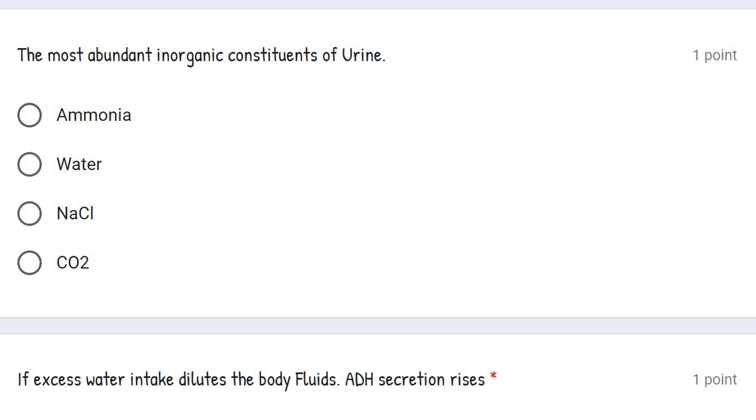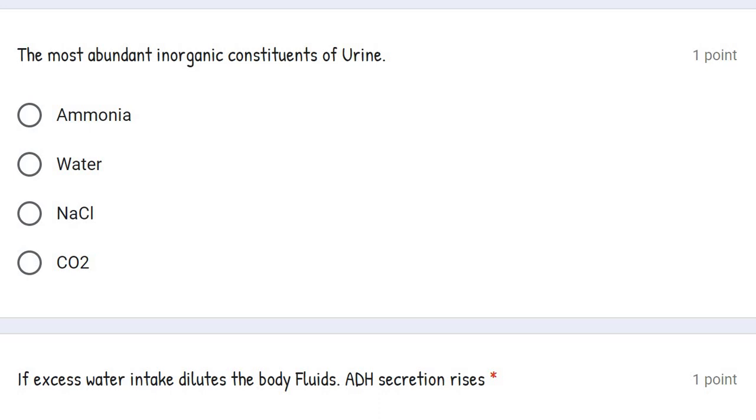Out of the rest 3, ammonia is present only in ammonotelism animals. Now, what are ammonotelic animals? Ammonotelic animals are the animals which release waste in the form of ammonia. Do you know ammonia is the most toxic waste? And to remove ammonia, we need a lot of water.